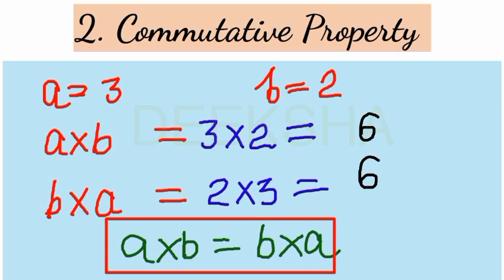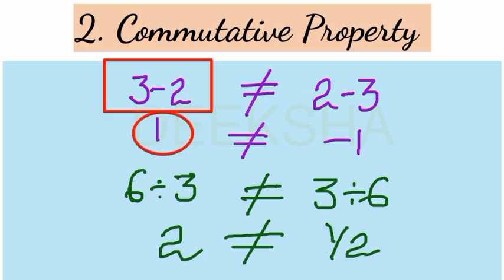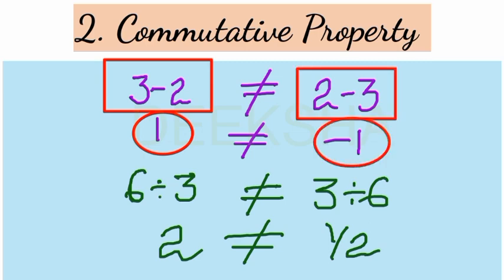Why? Check with an example. If you subtract 2 from 3, that means 3 minus 2 is 1. But 2 minus 3 is minus 1. And 1 and minus 1 are not equal. We are getting a different answer because the signs are different now. So this property, commutative property, does not exist for subtraction.